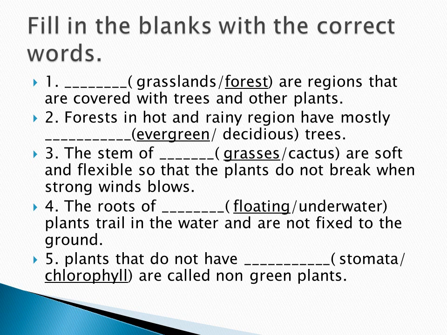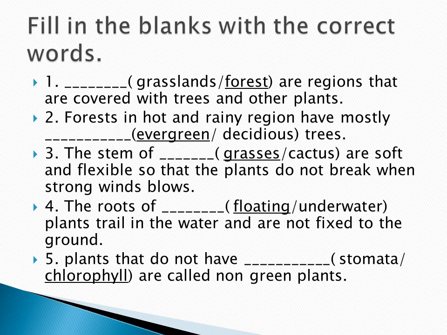So hot and rainy means it is evergreen trees. Underline the option evergreen. Third one, the stems of dash are soft and flexible so that the plants do not break when strong wind blows.